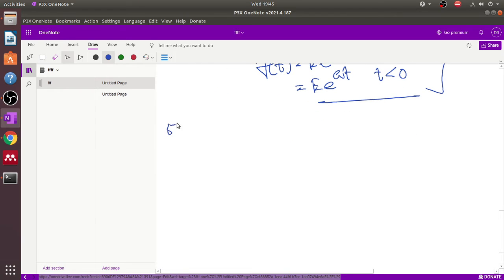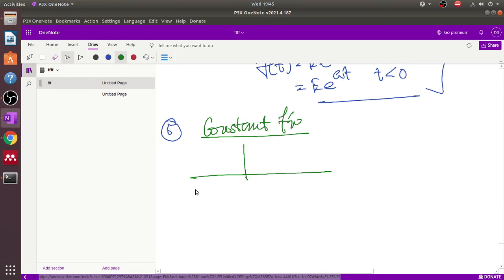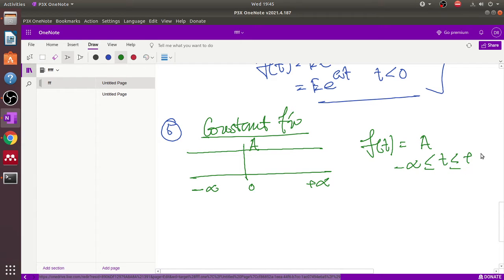Number 5 is very important. Note that number 5 is also known as the constant function. The constant function is represented from minus infinity to plus infinity. For all values of time, the amplitude is constant. So therefore this definition is f(t) equals a for t from minus infinity to plus infinity. So this is a constant function.